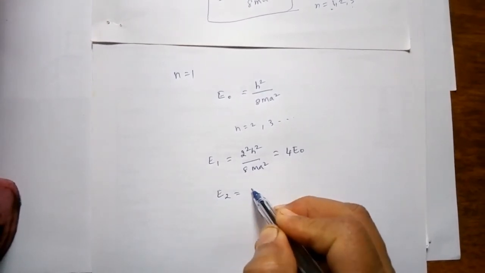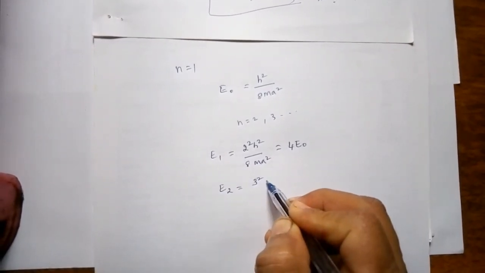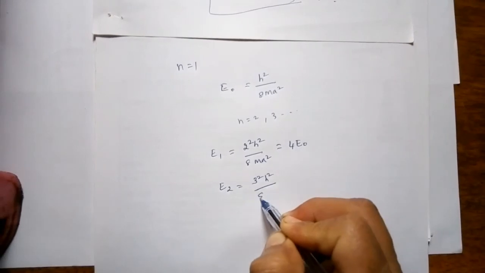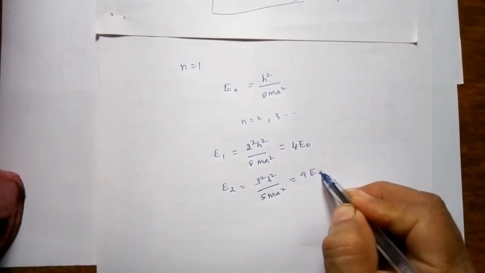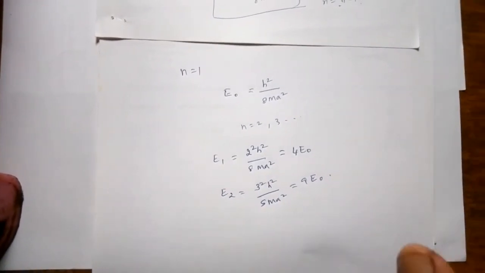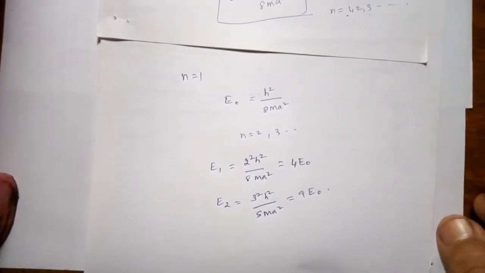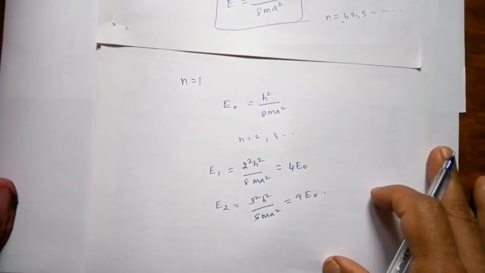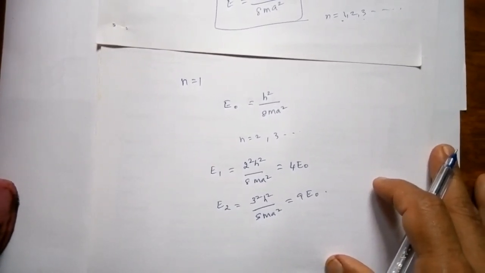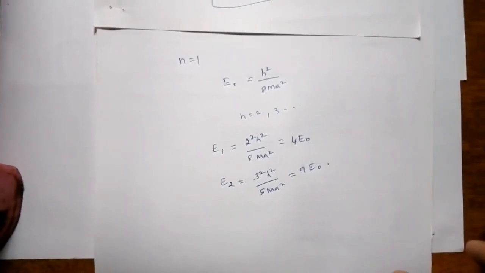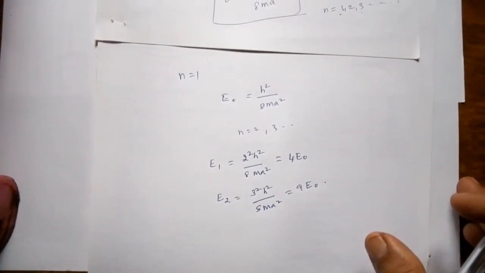Similarly, E2 is equal to 3²h² divided by 8ma², that is 9 times E0. So it continues like that, and you can get different eigenvalues. These values of energies are called eigenenergy values.